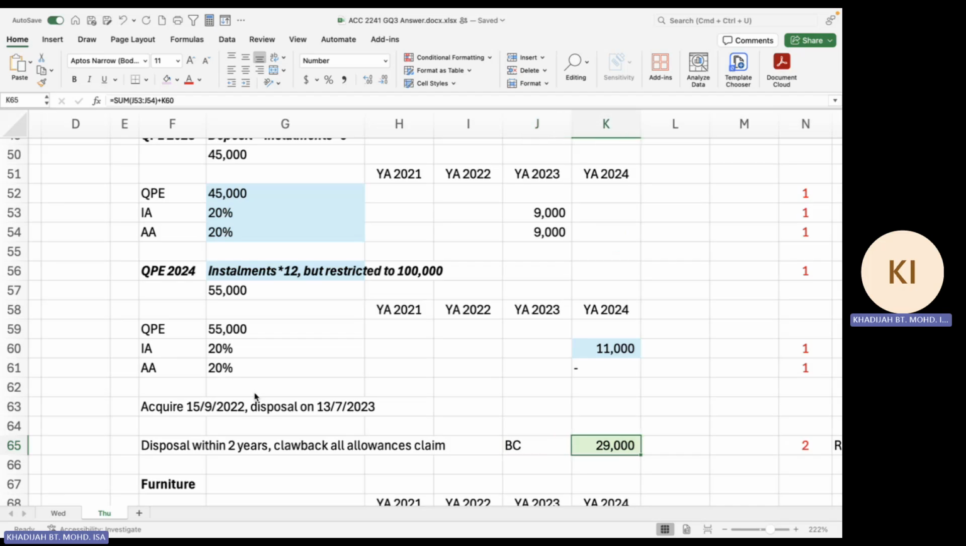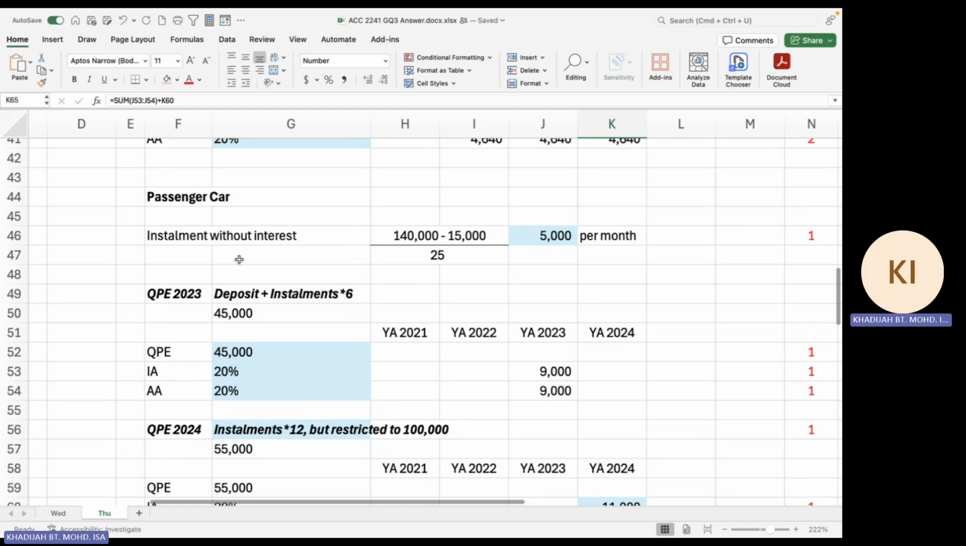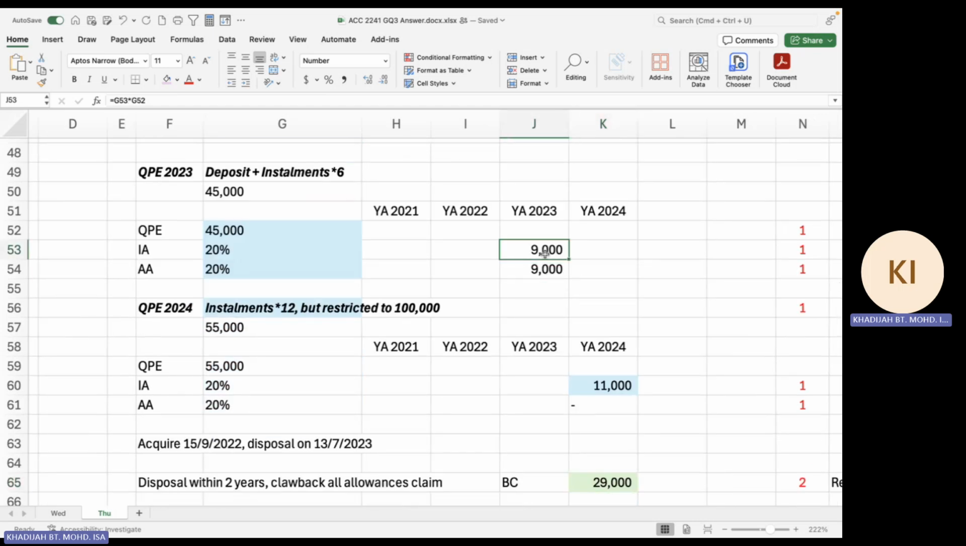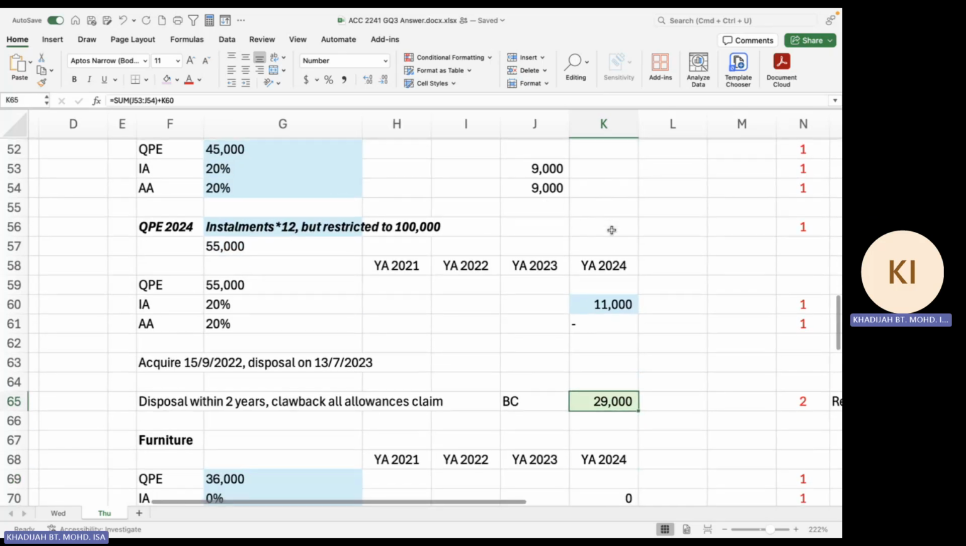disposal. So what are the allowances that you have claimed under the passenger car here? In 2023, you claim 9,000 and 9,000, IA and AA, and in 2024, you claim 11,000. There's no claim in the year 2024 for the 45,000, but in 2024 you do claim initial allowance of 11,000. So you add together 11,000 plus 9,000 plus 9,000, you should get 29,000. That is the total allowance claimed on the passenger car. So whatever allowance claimed on the passenger car will be treated as a balancing charge in the year of disposal, YA 2024.